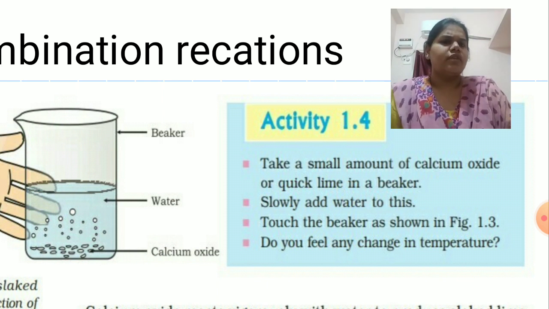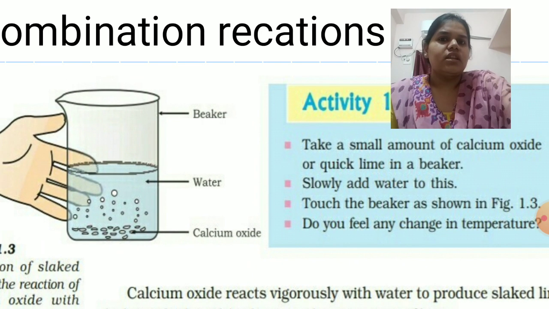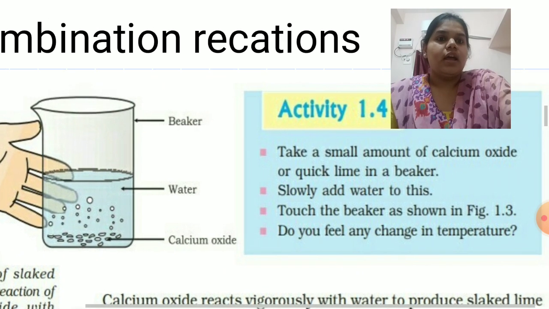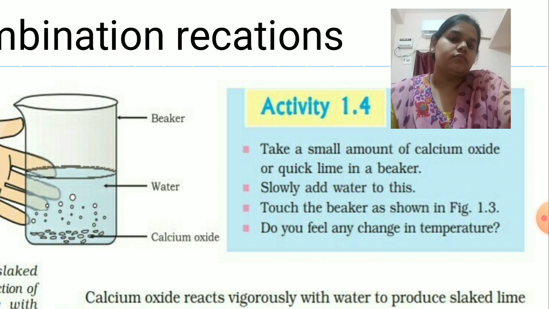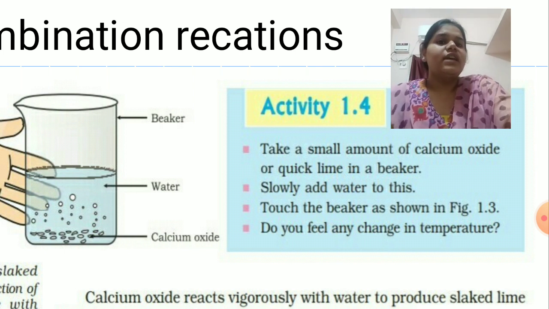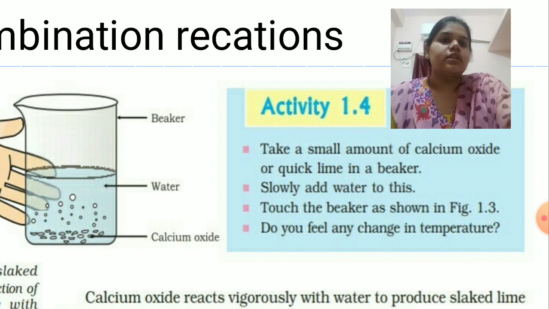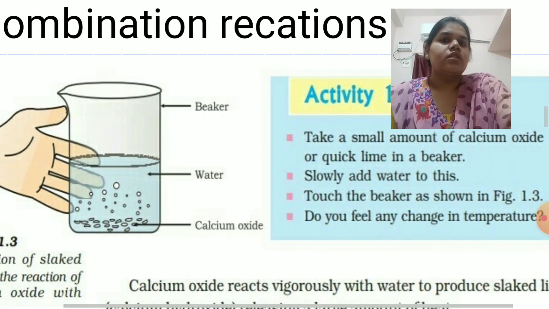It can be of dull grey color also. This powder is taken in a beaker. This is a beaker. And then we slowly add water to this. This calcium oxide is also known as quicklime. When we add water to this calcium oxide, what will happen?